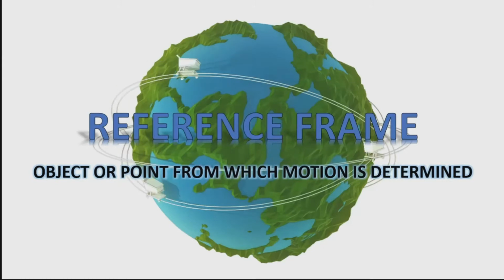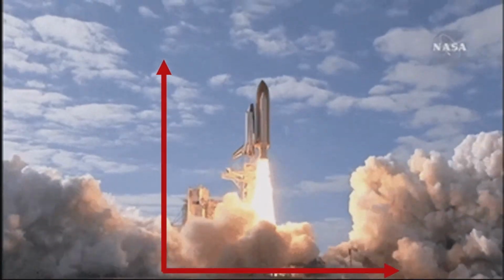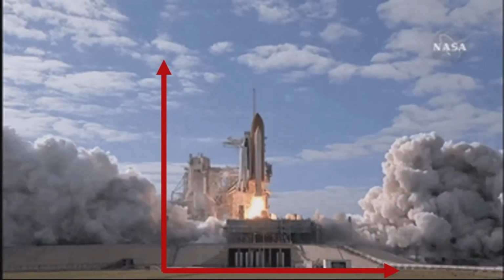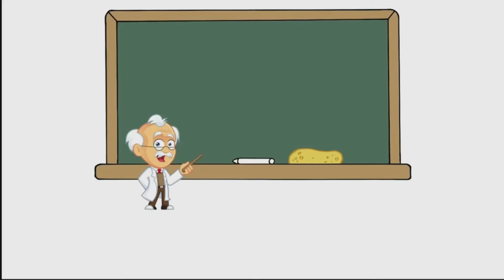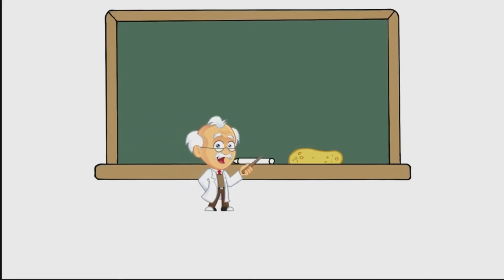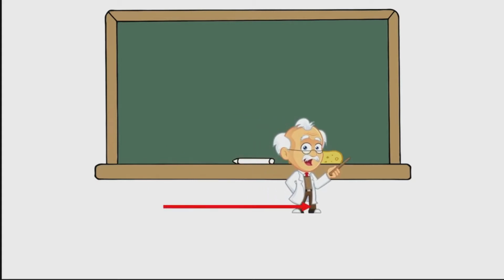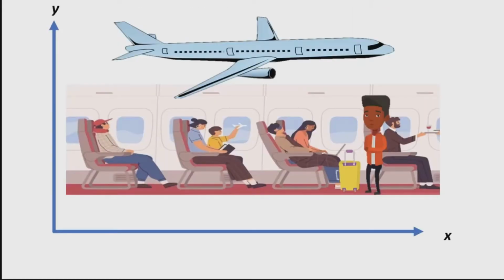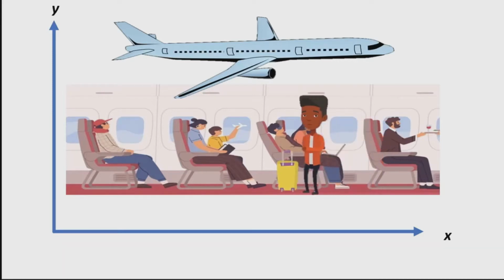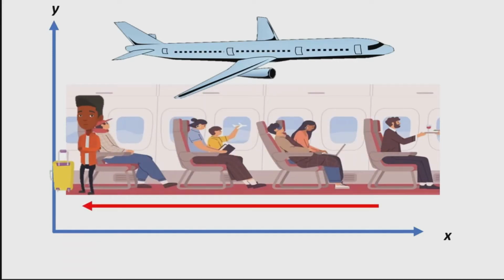Earth is often used as a reference frame, and we often describe the position of an object as it relates to stationary objects in that reference frame. For example, a rocket launch would be described in terms of the position of the rocket with respect to the Earth as a whole, while a professor's position could be described in terms of where he is in relation to the nearby whiteboard. In other cases, we use reference frames that are not stationary but are in motion relative to the Earth. To describe the position of a person in an airplane, for example, we use the airplane, not the Earth, as the reference frame.